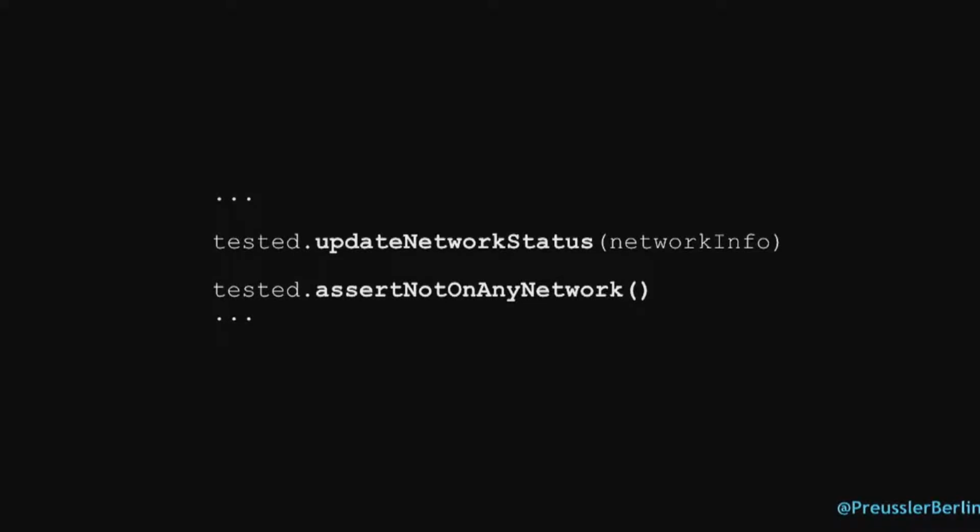But we could write something like this. Actually, let that object itself assert that it's not on any network. So put everything into this object. And this is definitely something you don't want to do in production code, right? You don't want to put assert on your production Android code. But just as an extension function, it's as easy as this.